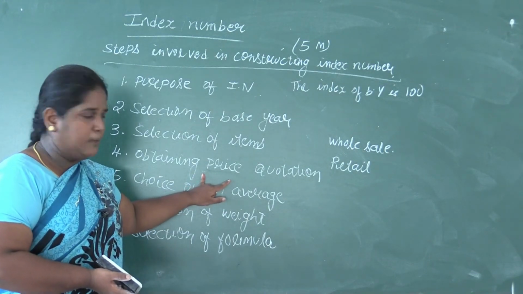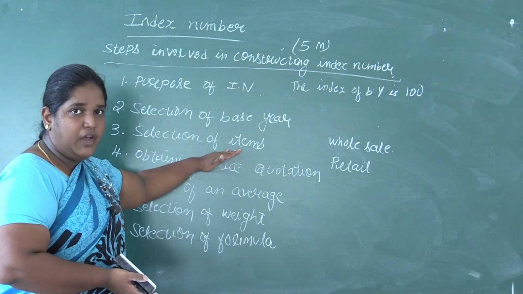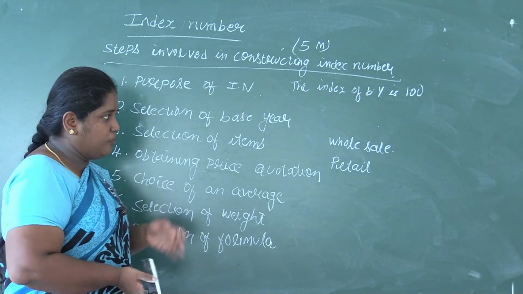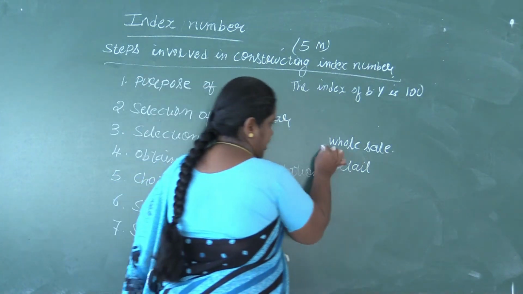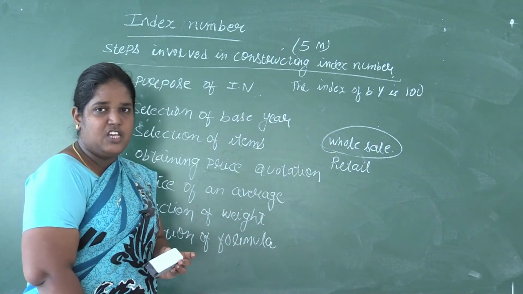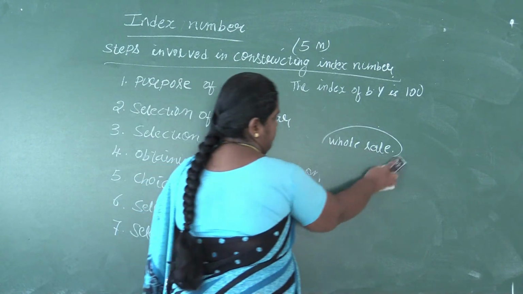In the same manner as selection of items, price quotation should be obtained, and wholesale prices are not taken into consideration here. It is only the retail prices.